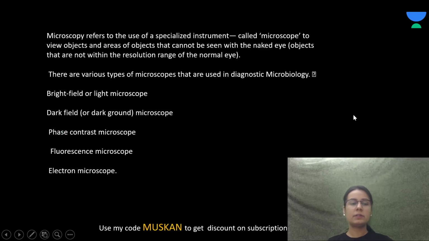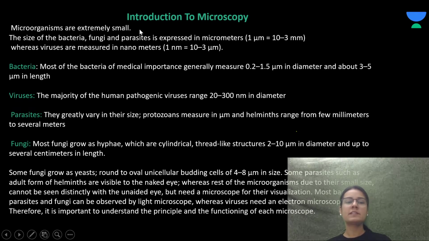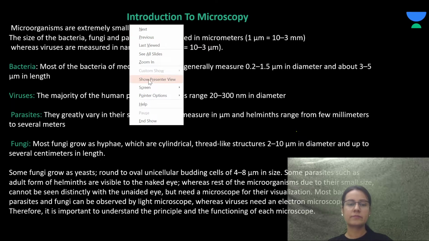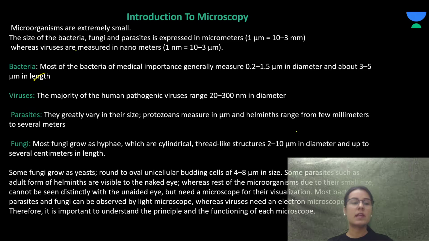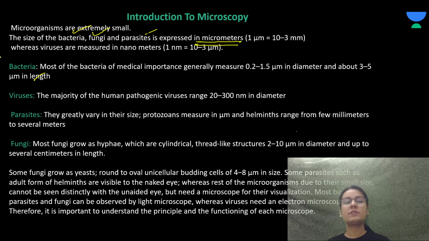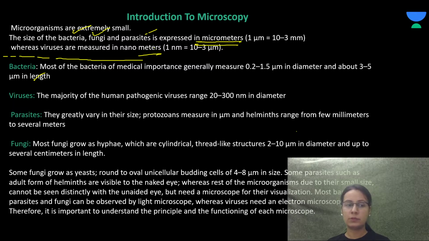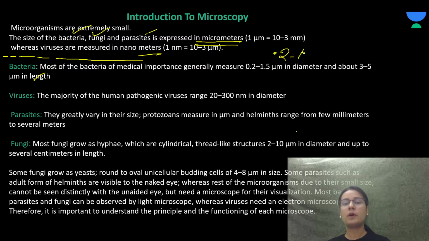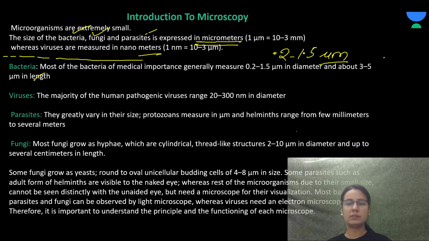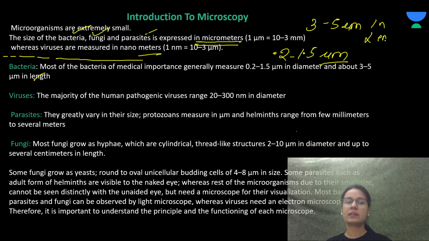The microorganisms are extremely small, and the size of bacteria, fungi, and parasites is expressed in micrometers, whereas viruses are measured in nanometers. Most bacteria of medical importance generally measure about 0.2 to 1.5 micrometer in diameter and about 3 to 5 micrometer in length.